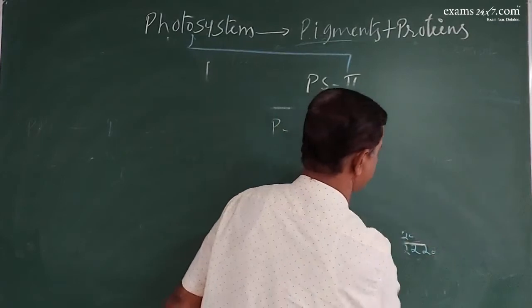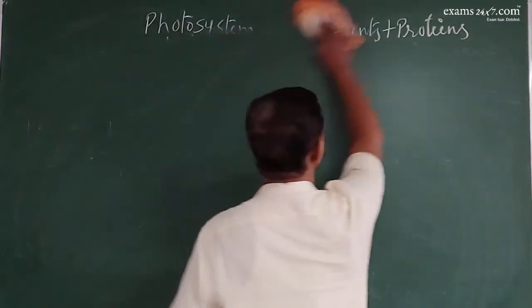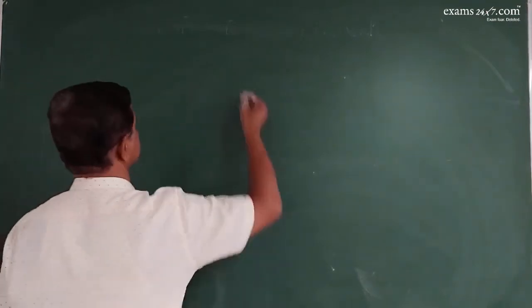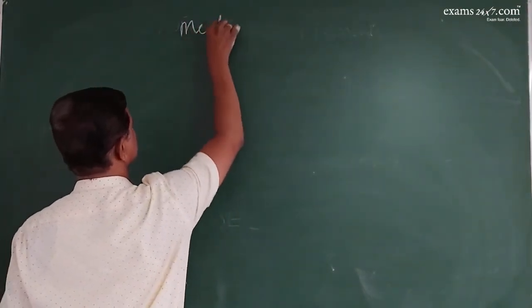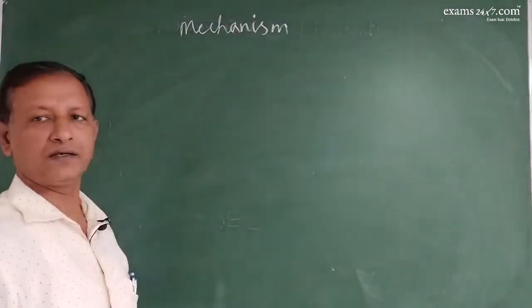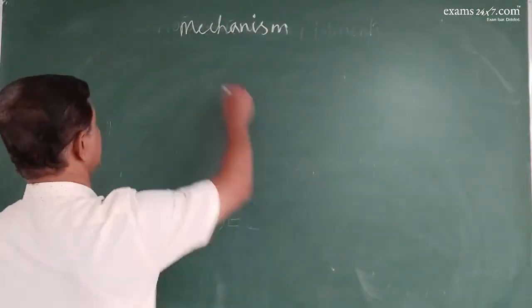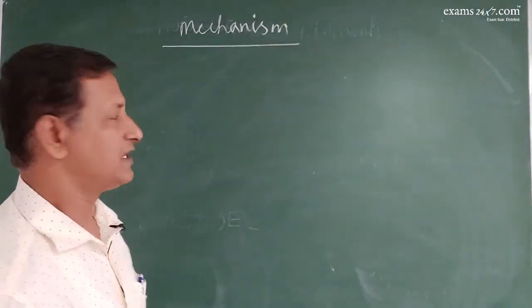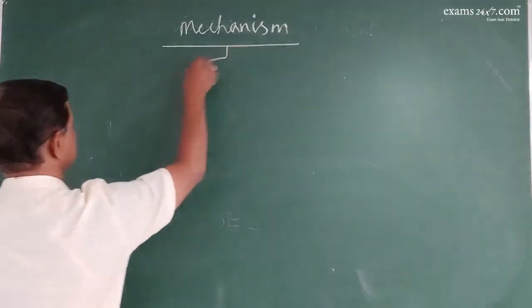Next, with all these backgrounds, let us enter into the mechanism. The mechanism part of photosynthesis has two stages.